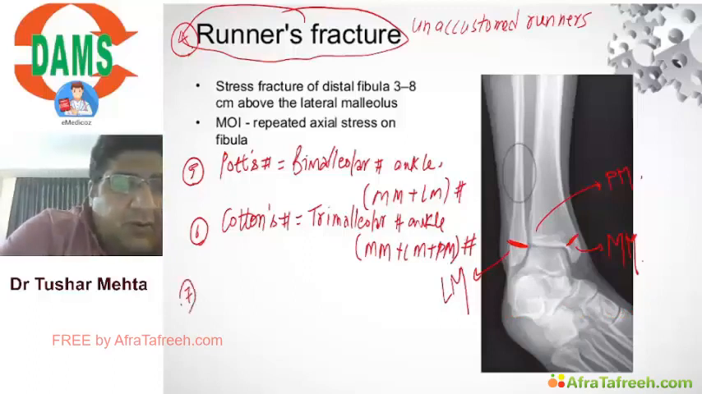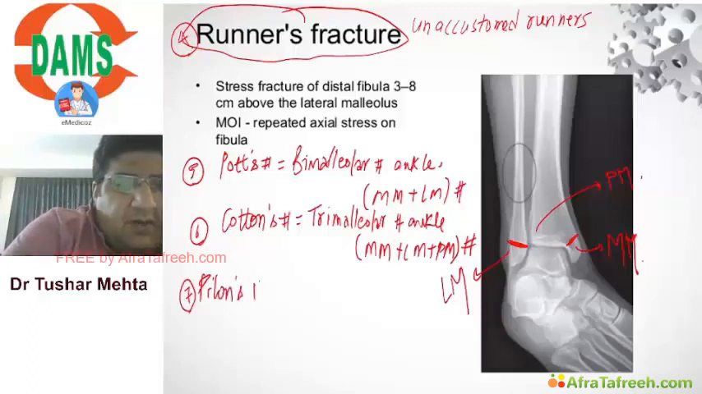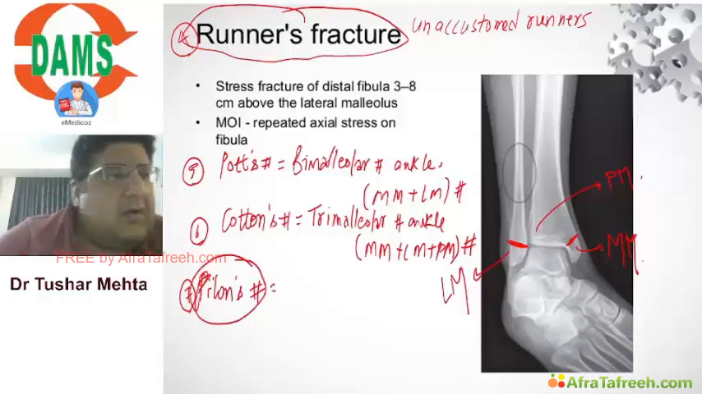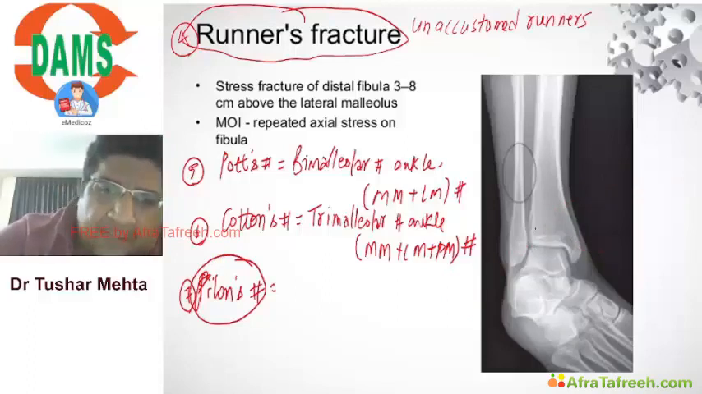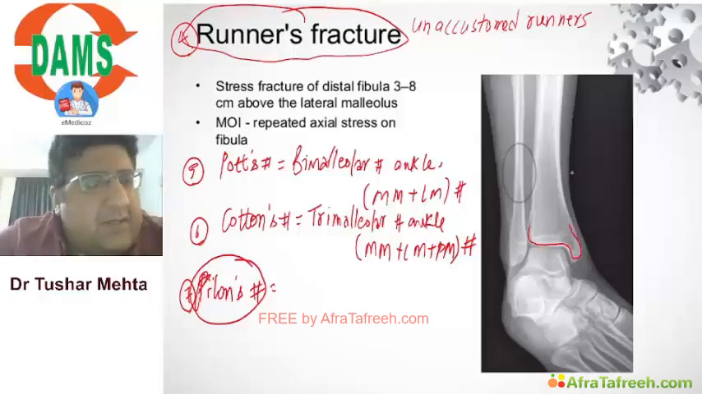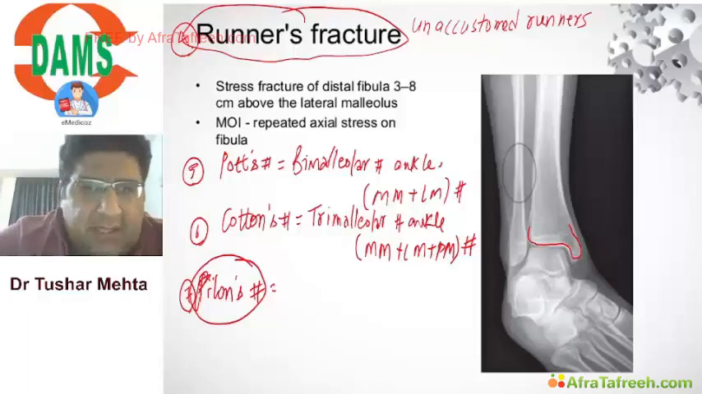Now we move over to the seventh fracture. This seventh fracture is called Pilon's fracture. I'll tell you about Pilon's fracture. This is the distal tibial articular surface. I hope you all can see that.